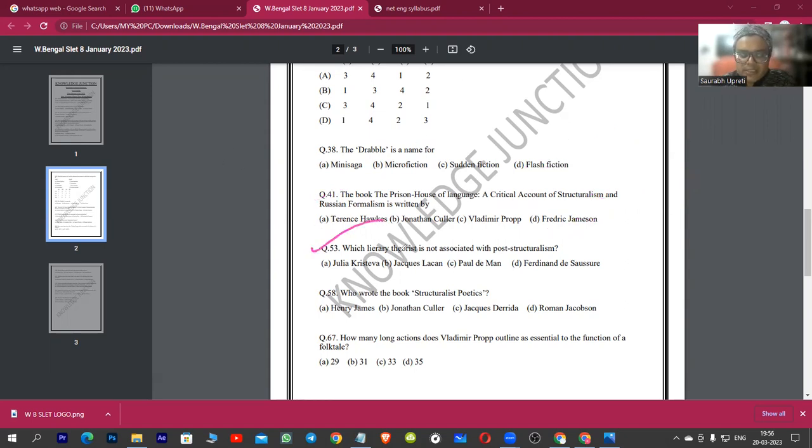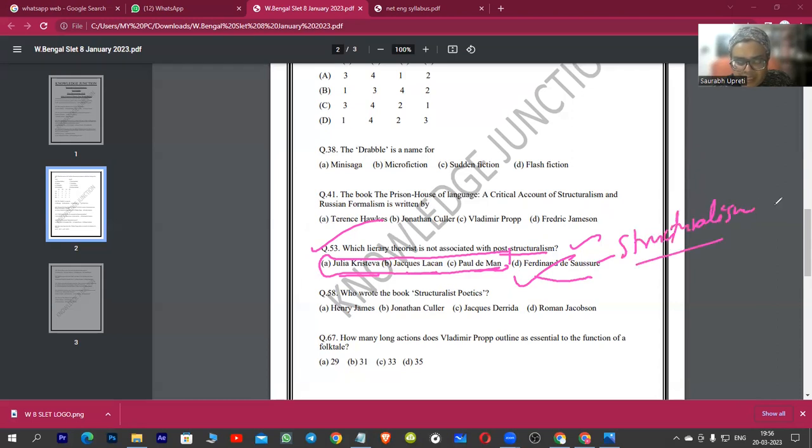Moving on, the next question is, which literary theorist is not associated with post-structuralism? Now, it's a no-brainer, guys, because we know that writers like Kristeva, Lacan, and Paul de Man come from a post-structuralist background. They are mainly from deconstruction or followers of deconstruction. So we can directly write that Ferdinand de Saussure is the answer because he comes from a structuralist background. We know he's one of the founding pillars of structuralism.